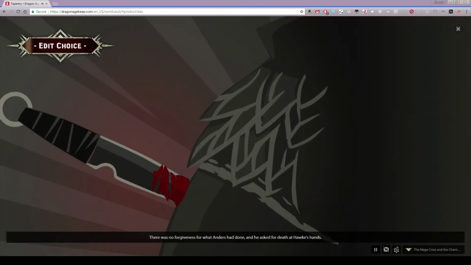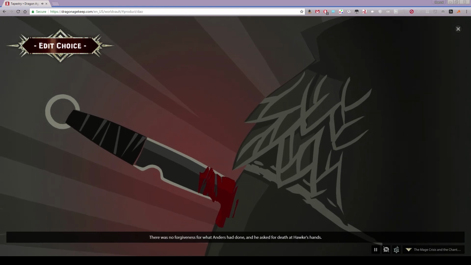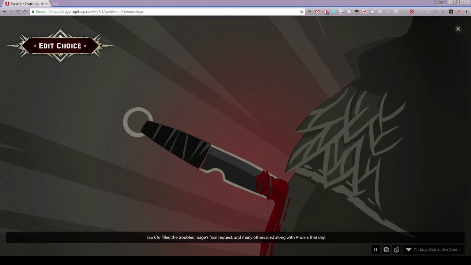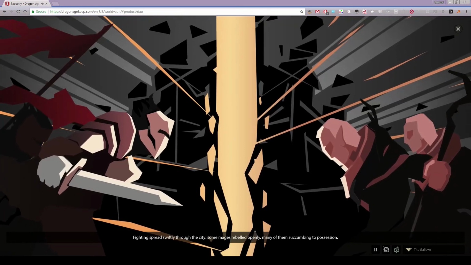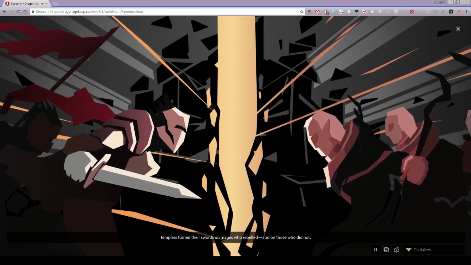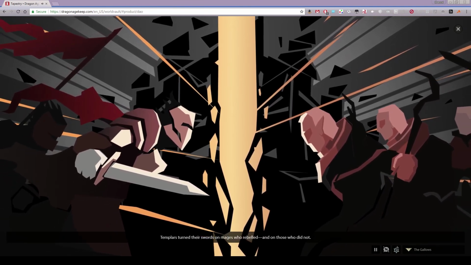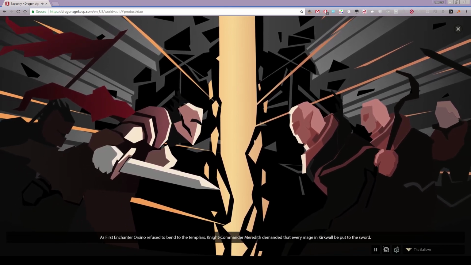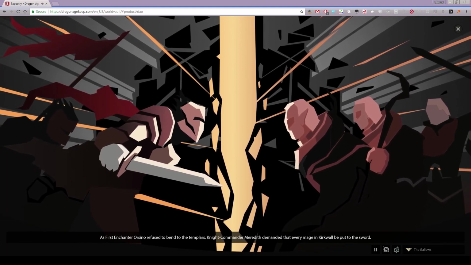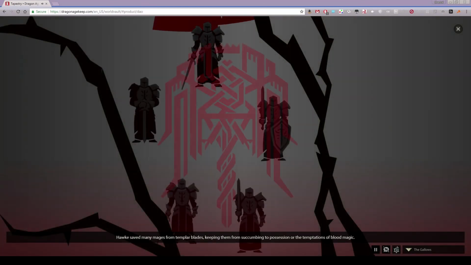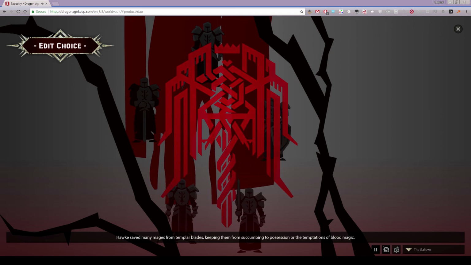There was no forgiveness for what Anders had done, and he asked for death at Hawke's hands. Hawke fulfilled the troubled mage's final request, and many others died along with Anders that day. Fighting spread swiftly through the city. Some mages rebelled openly, many of them succumbing to possession. Templars turned their swords on mages who rebelled and on those who did not. As First Enchanter Orsino refused to bend to the Templars, Knight Commander Meredith demanded that every mage in Kirkwall be put to the sword. Hawke saved many mages from Templar blades, keeping them from succumbing to possession or the temptations of blood magic.